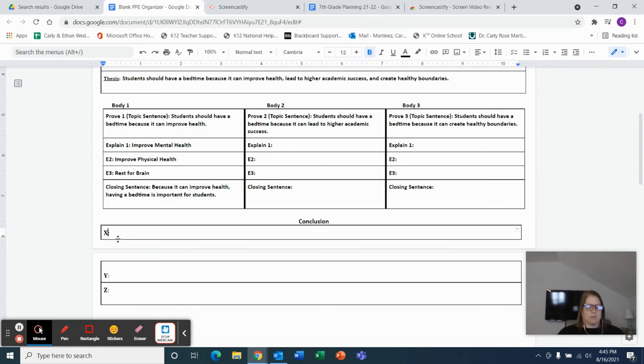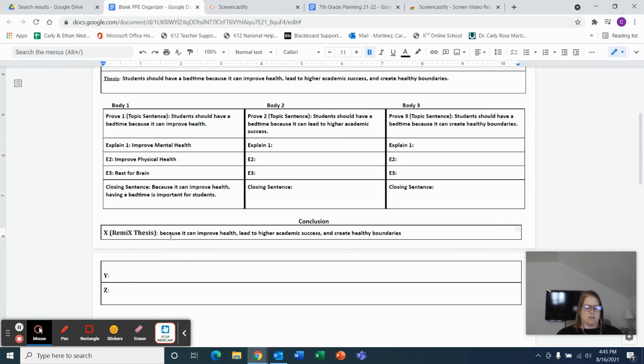So the X is where we're going to remix the thesis. Okay, so when we remix something, we're kind of doing like we did with this closing sentence, and we're just putting it in different words. So I'm going to do that much the same way. I'm going to start with this word because, and I'm going to list all of my reasons first.